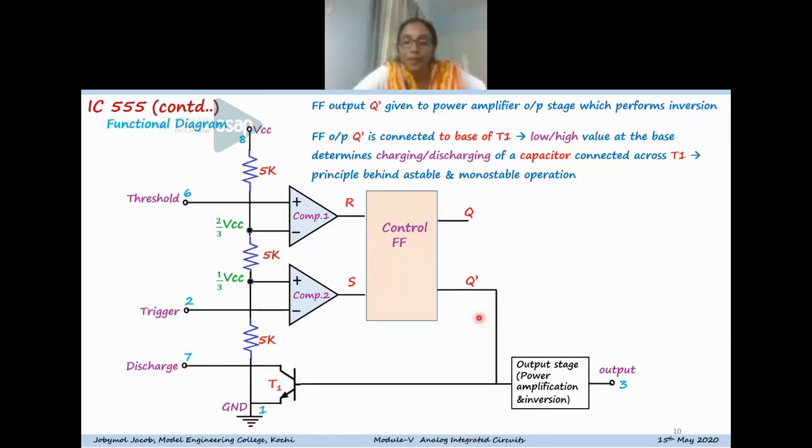So depending on the condition of the output, that is depending on the value of Q bar, the output of the flip-flop, the transistor can either turn on or off, and based on that, a capacitor connected at this pin can be charged or discharged. So that is the basic principle of operation behind astable and monostable multivibrators.